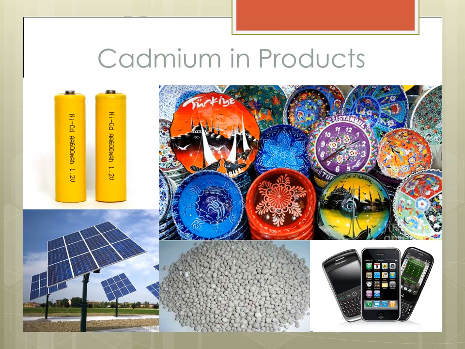Cadmium and its alloys can be found in a variety of products. Cadmium compounds such as cadmium sulfide and cadmium selenide are used as pigments to color glass, ceramics, and plastics. Cadmium sulfide and cadmium telluride are also used in solar panels and electronics. Cadmium is also used to make nickel-cadmium batteries and is a component of phosphate fertilizer.